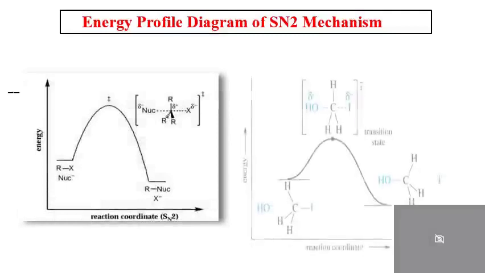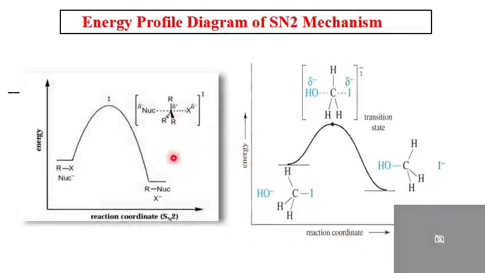Now, we are going to study the energy profile diagram. In this case, you can see here the graph plotted as energy versus the reaction coordinate of the SN2 reaction. The starting material is RX, the alkyl halide, plus the nucleophile. Then it gets converted in one step into the product. The nucleophile gets attached to the R and X leaves as X negative, the leaving group. This reaction takes place in one step, but through a transition state, and the transition state is indicated here.